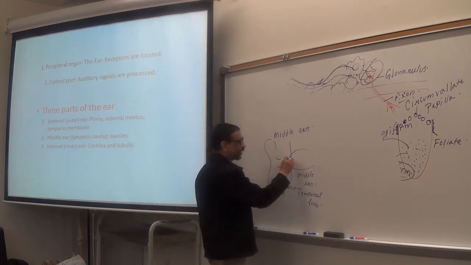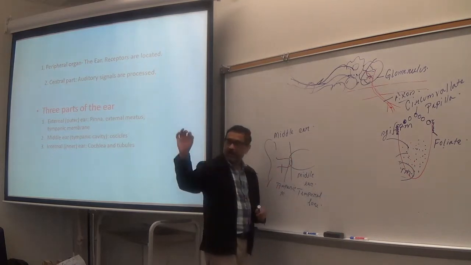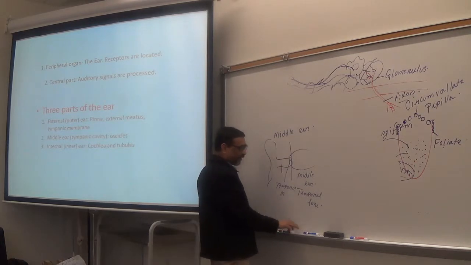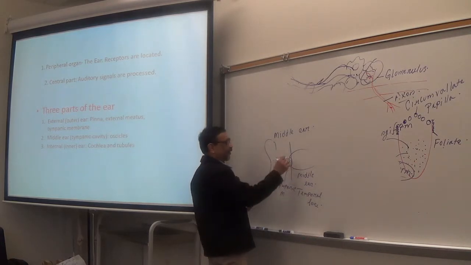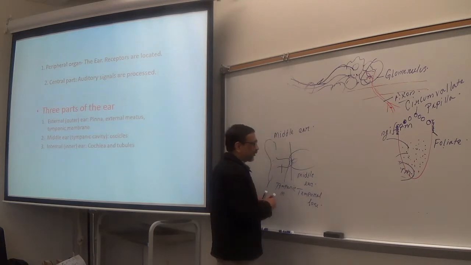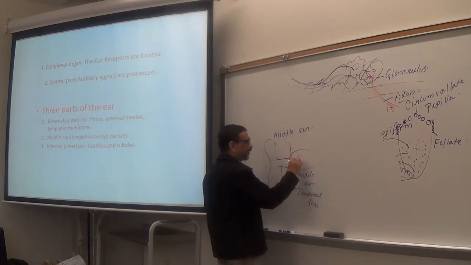Now inside the middle ear cavity you have three ossicles. Ossicles are tiny bones. How many? Three. The first one is attached to the other side of the tympanic membrane, that is called the malleus. The second one is the incus, and the third one is called the stapes.